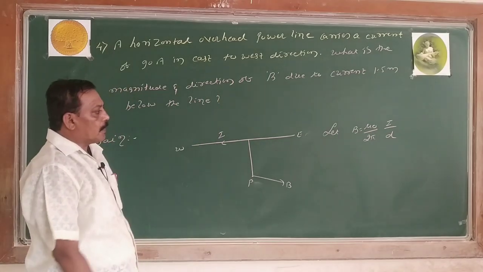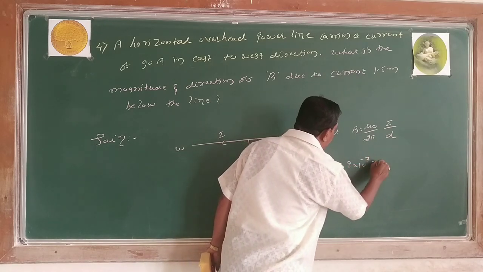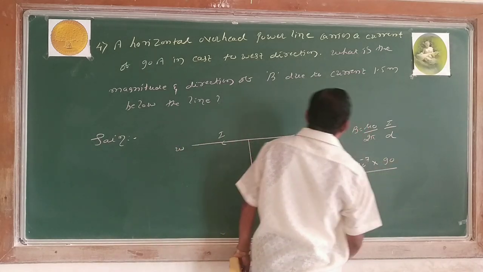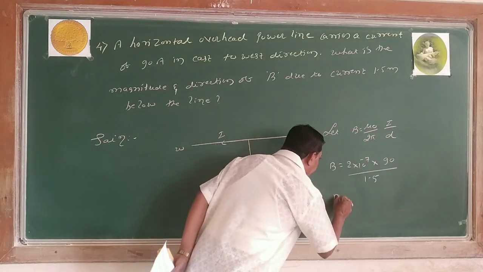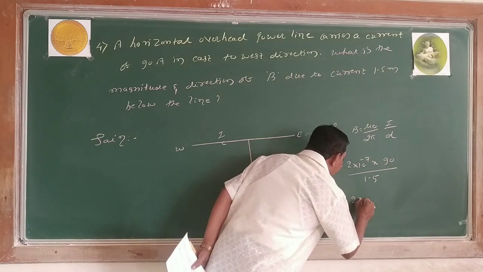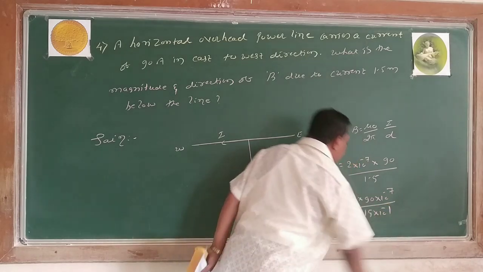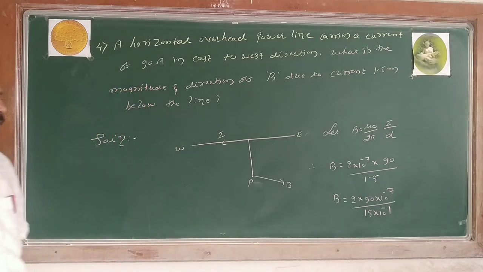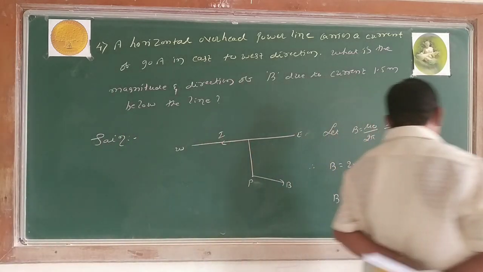Is it clear? Therefore, B equals 2 into 10 to the power of minus 7. What is current? 90 ampere, strength of the current. Distance 1.5 meter. B equals 2 into 90 into 10 to the power of minus 7. Shall I write 15 into 10 to the power of minus 1? 15 ones are 15, 15 threes are 45, 15 sixes are 90.